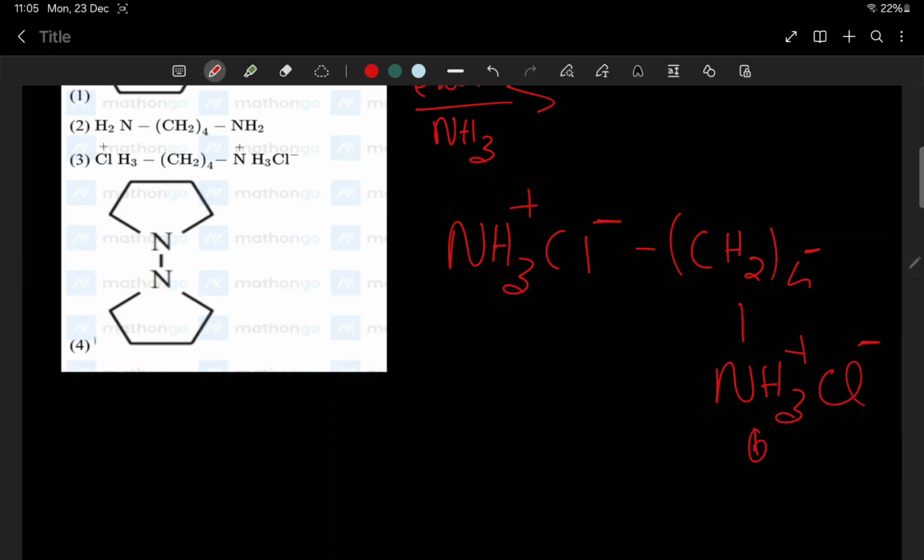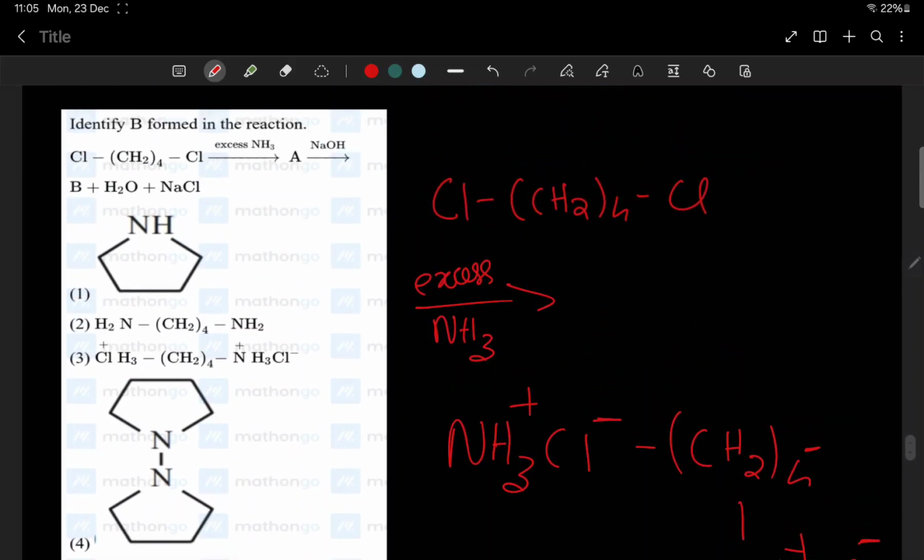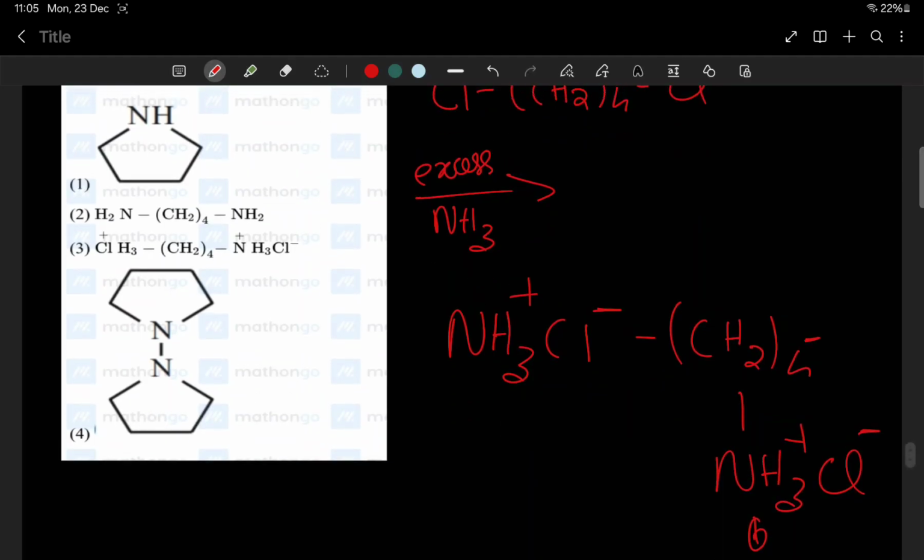We get like this, because excess NH3 is coming. Excess NH3 means what happened? NH3 will give one of its lone pair to Cl. Okay, understood? Hence we get NH3 Cl.